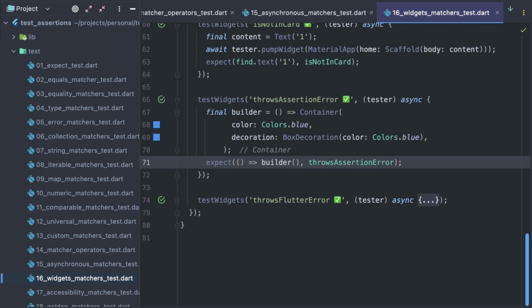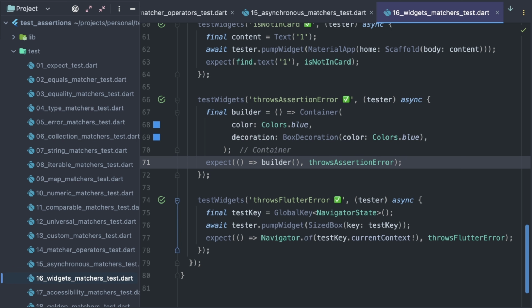Another interesting matcher is throwsFlutterError, and here is a scenario where it can be used. Here I declare a key, which I don't append to the MaterialApp but simply provide to a SizedBox, and then I attempt to reach the Navigator using its context, which leads to the Flutter error. Actually, this example comes from the Flutter framework source code itself.